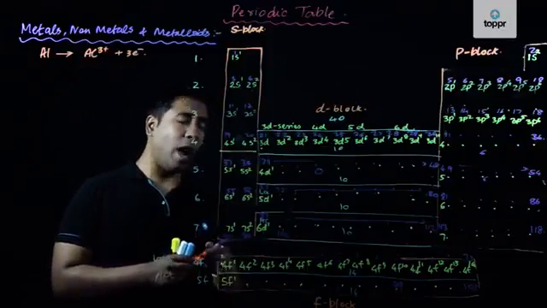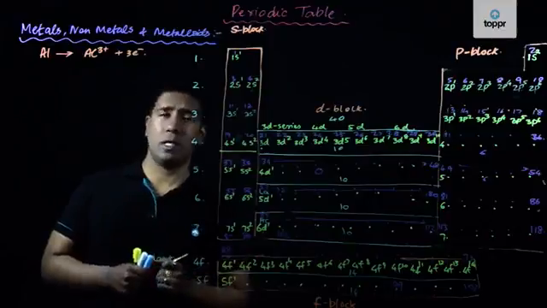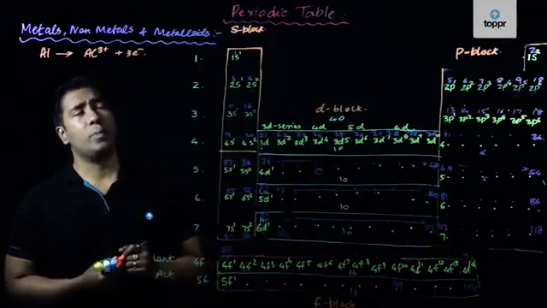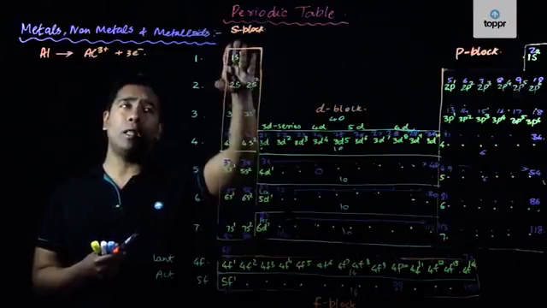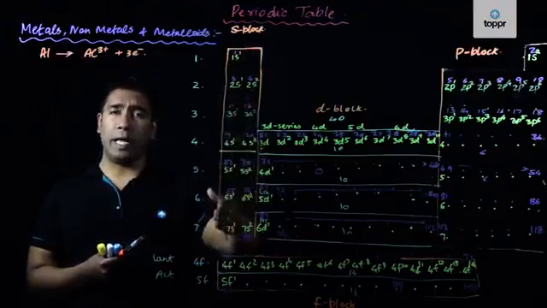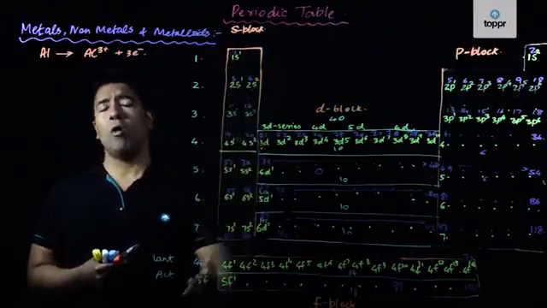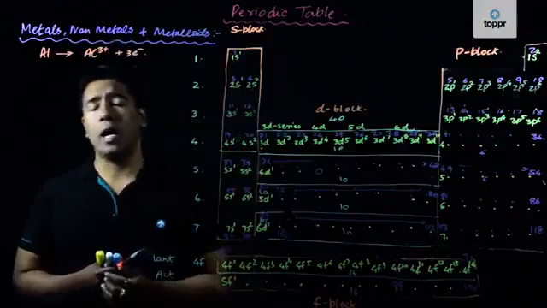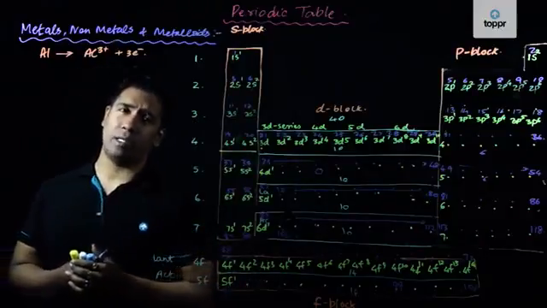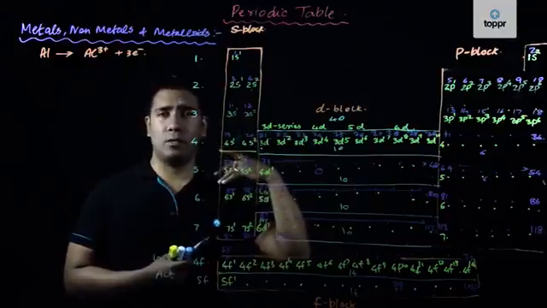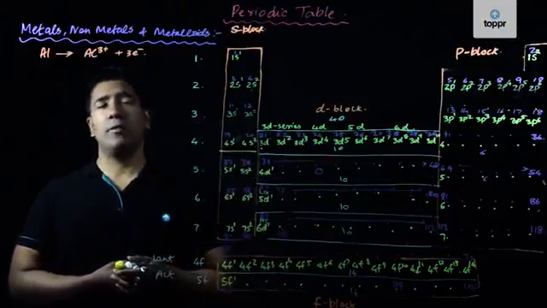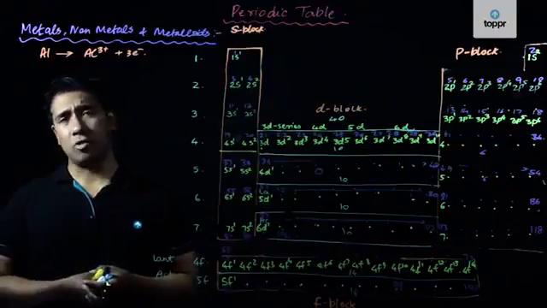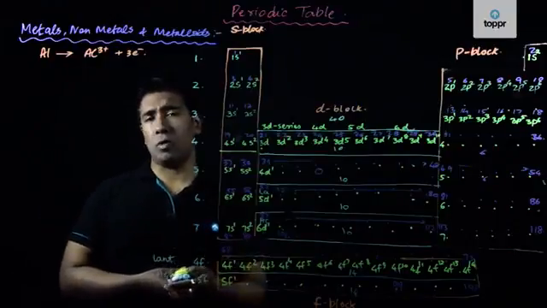So let us try to identify the metals which are present in the periodic table. In this periodic table, my dear friends, all the elements present in the first group are alkali metals, which are the strongest type of metals, which give out electrons most easily, and these are very strong metals which react very strongly with non-metals.